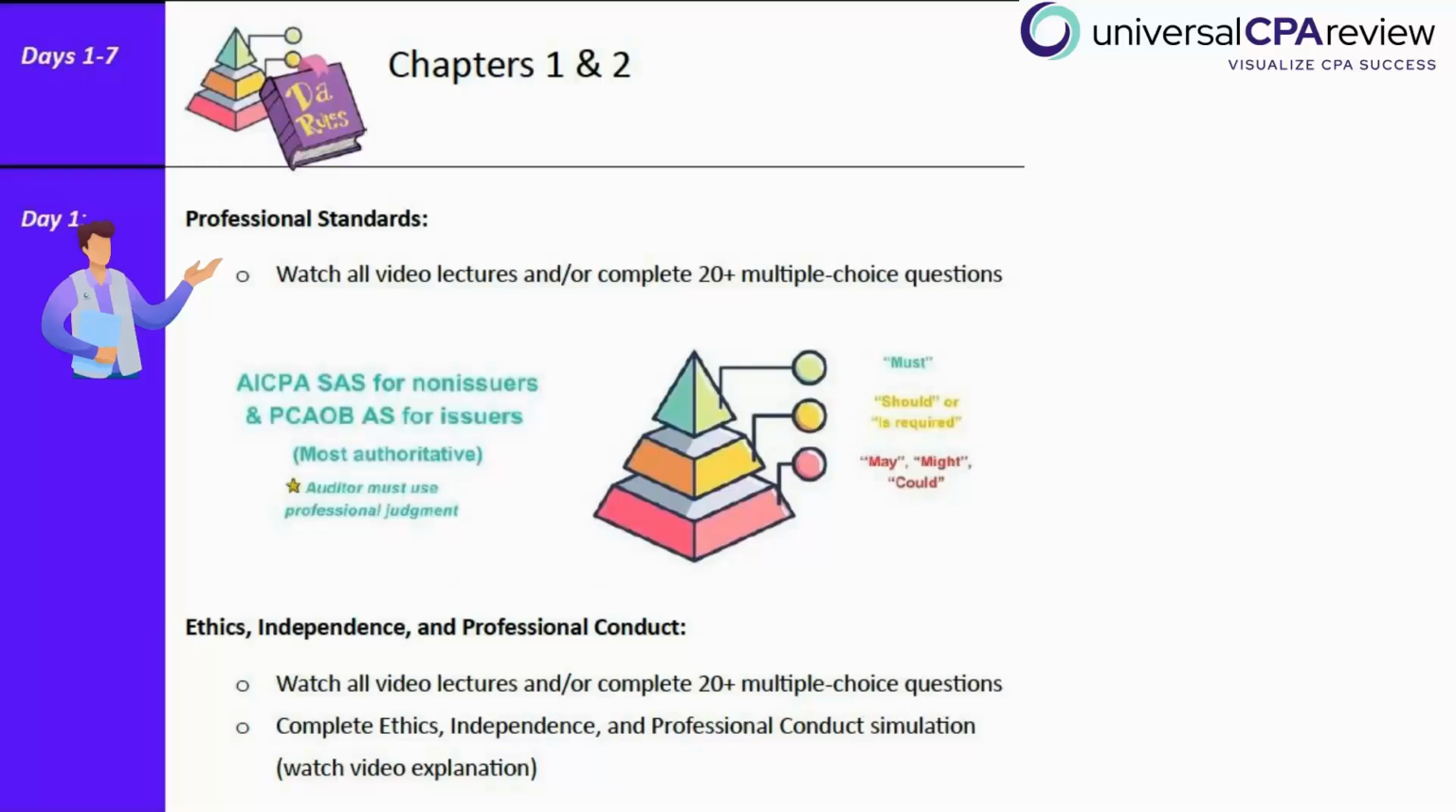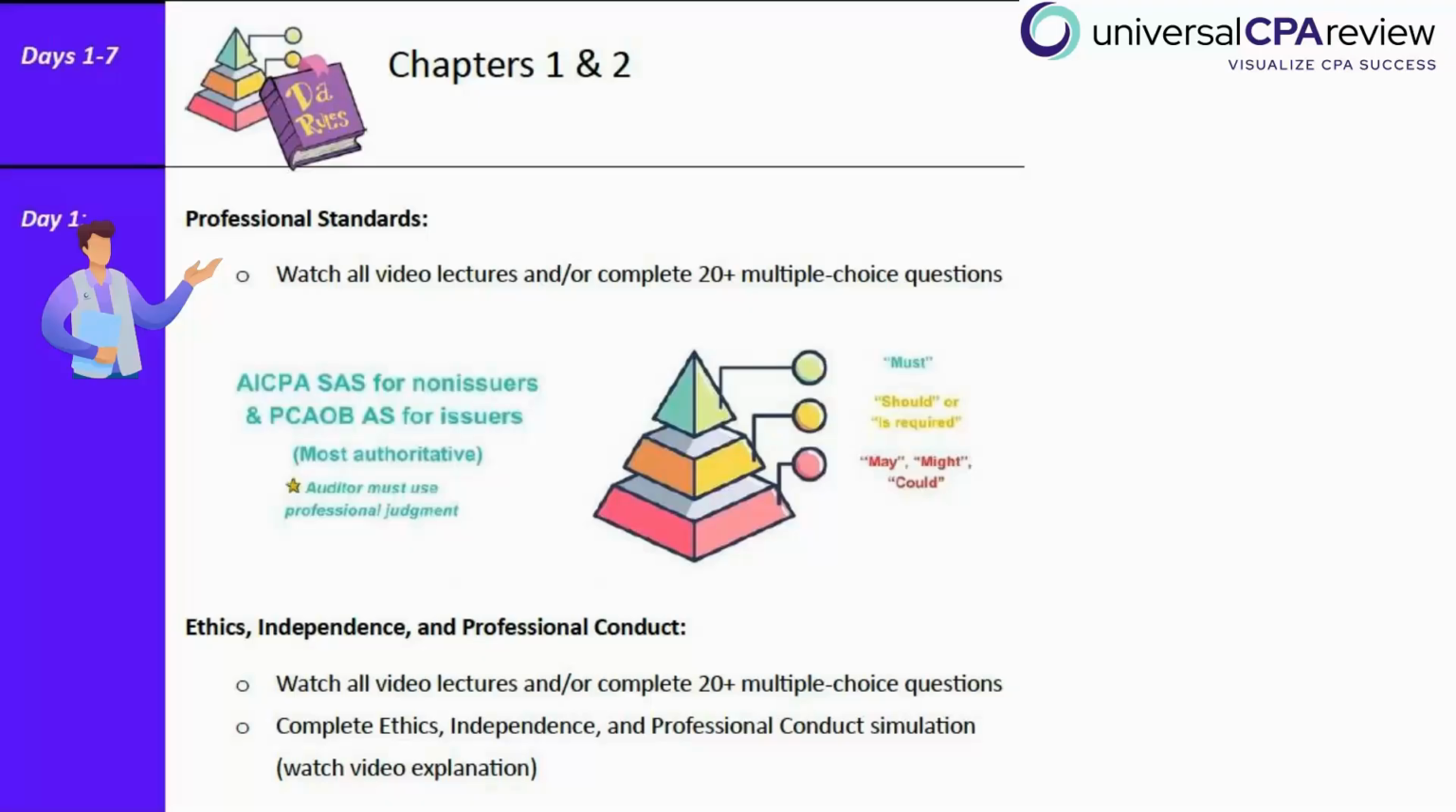And while professional standards is a quick and easy module, it's still important, and it could be very easy points. So it's important to take it seriously, because this is where we're learning to walk before we learn to run. Without understanding the different professional standards, it's going to be really challenging to grasp the different audit procedures for an issuer versus a non-issuer.